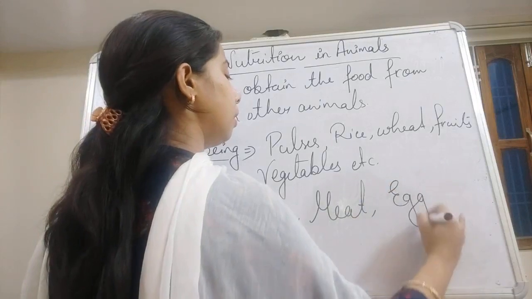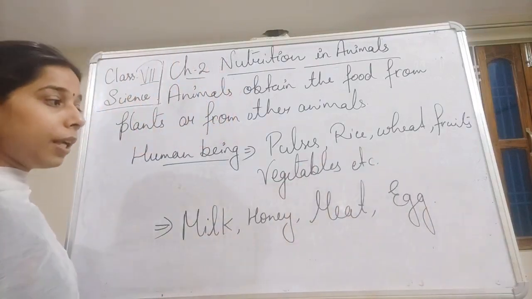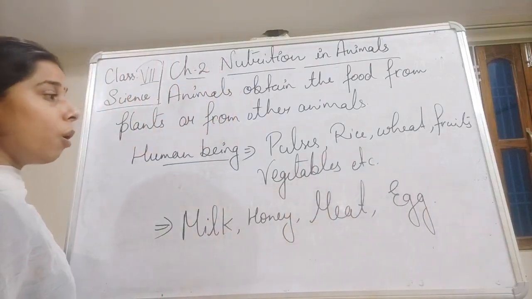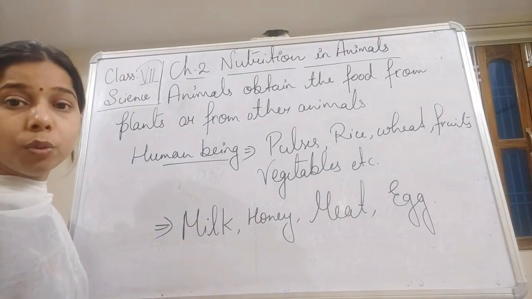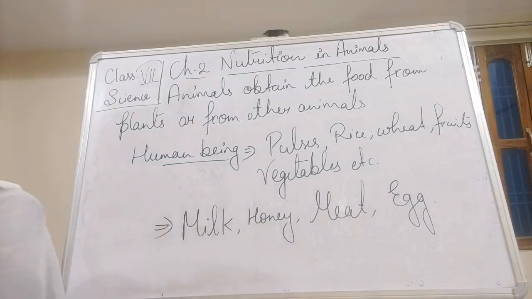So they get food from animals, and they also get food from plants. They are dependent on both, they eat both of them.